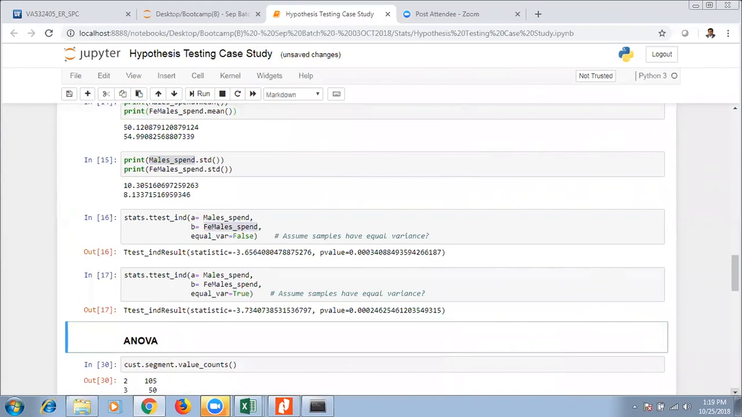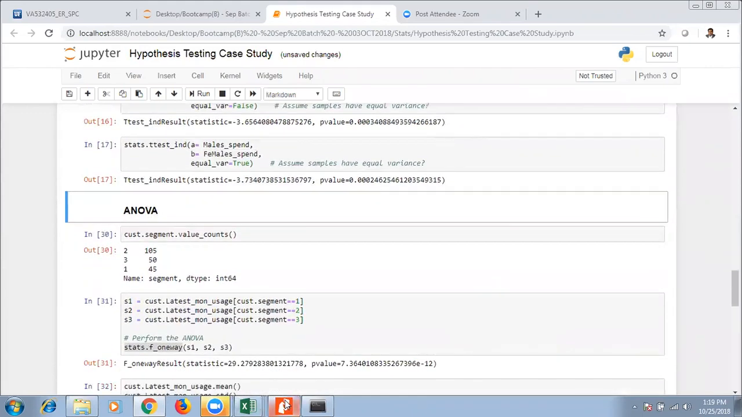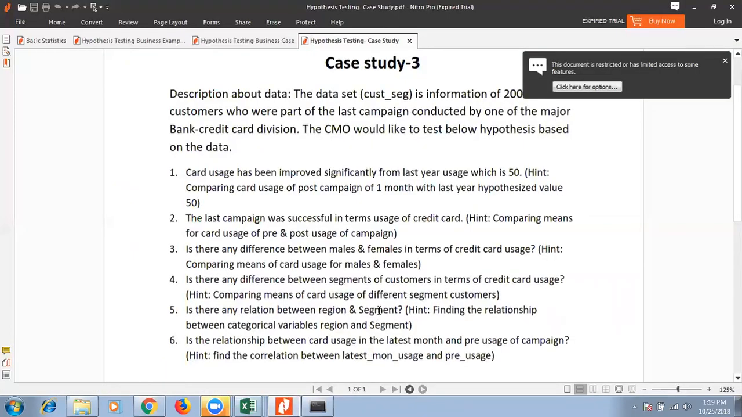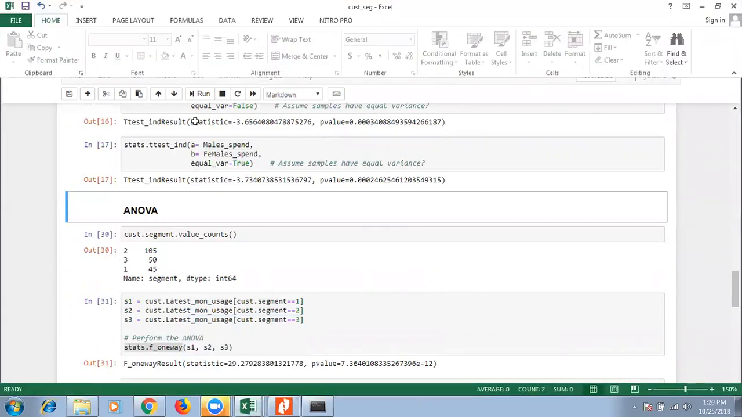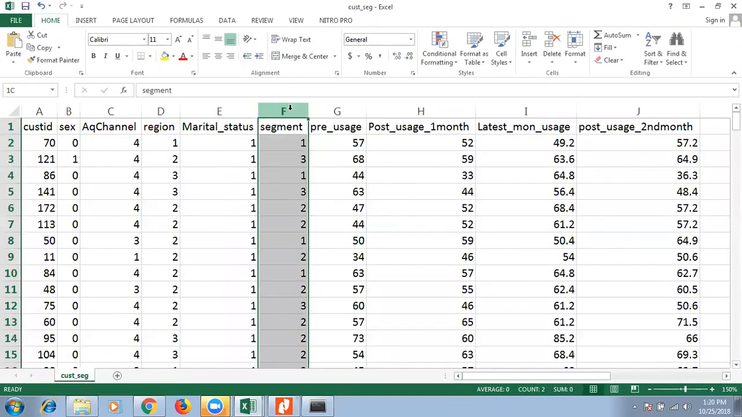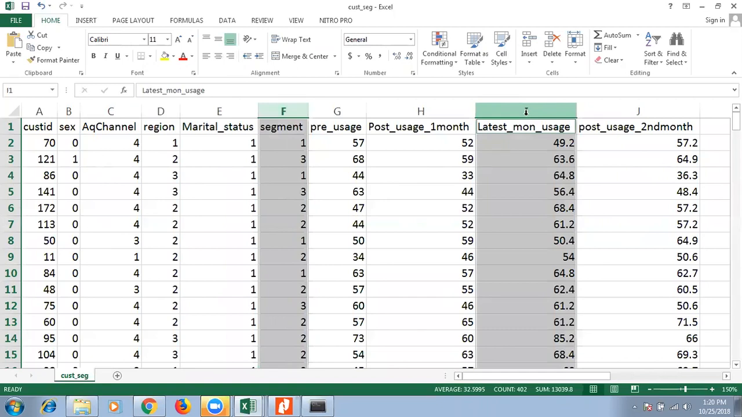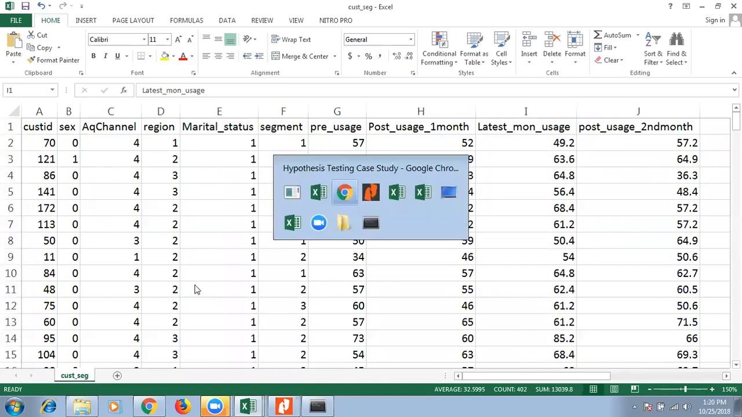Now, what is the next question? Is there any difference between segments of customers in terms of credit card usage? You have a segment variable in your data, and you have the latest month usage. What I'm asking is, is there any difference of spend between segments? So that is what I was referring to.